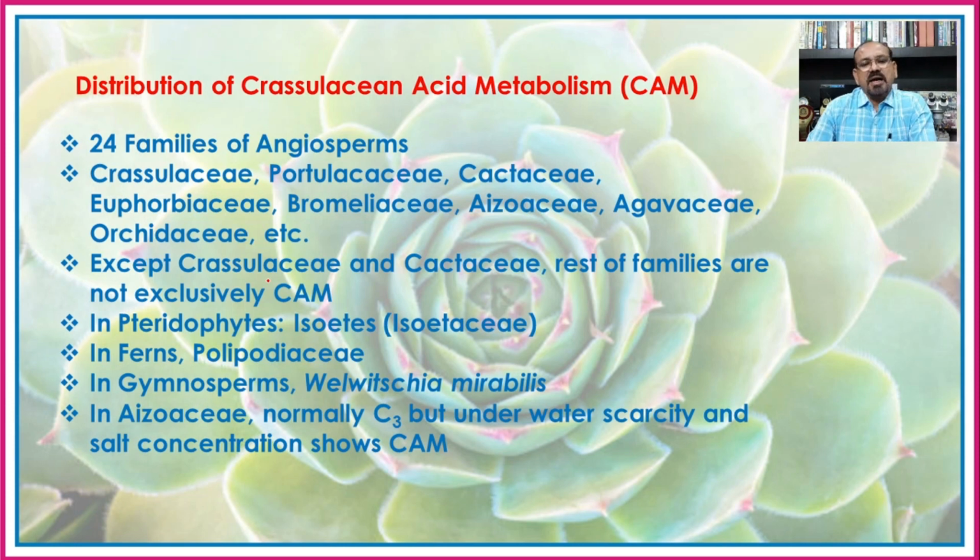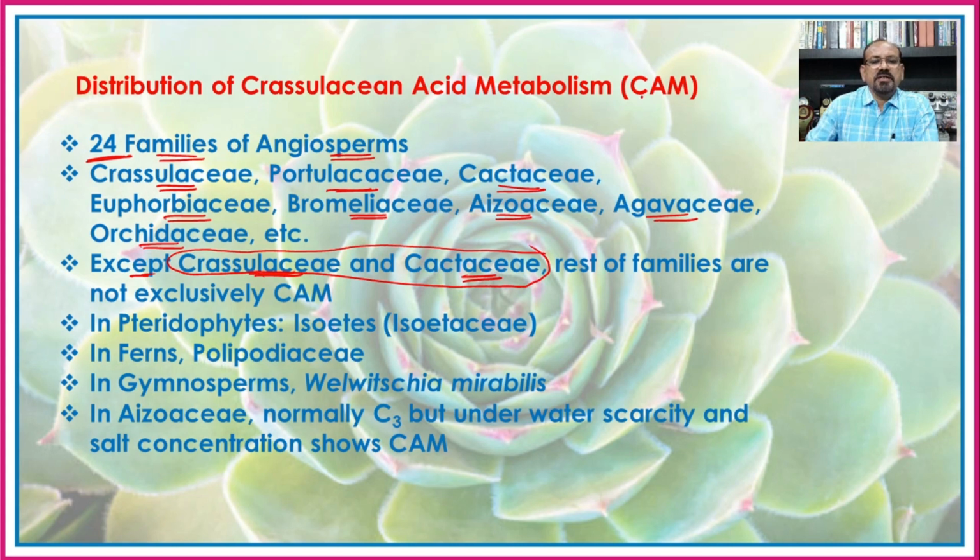Now if you see these different plants which come under the CAM pathway or show the process of crassulacean acid metabolism, it includes around 24 families of the angiosperms, which include the Crassulaceae, Portulacaceae, Cactaceae, Euphorbiaceae, Bromeliaceae, Aizoaceae, Agavaceae, and Orchidaceae, etc. Except the Crassulaceae and Cactaceae, in which all the plants of both these families show the CAM pathway, in the rest of the families some plants show the CAM pathway and other plants show the Calvin cycle or the C3 pathway.